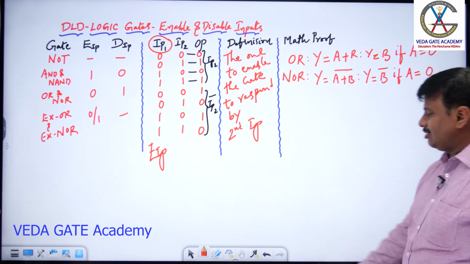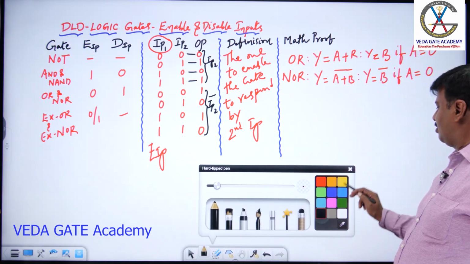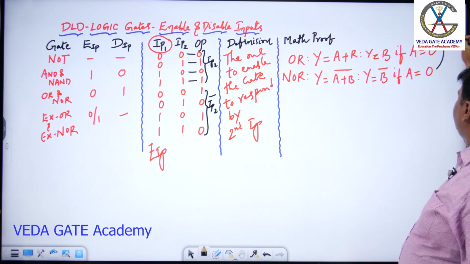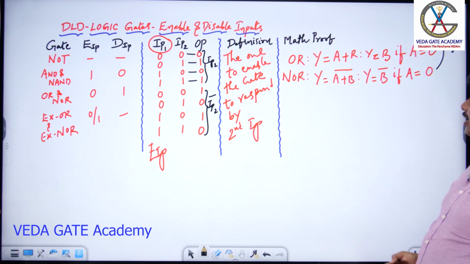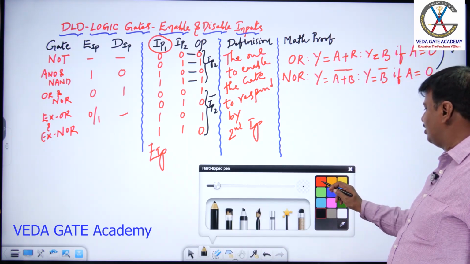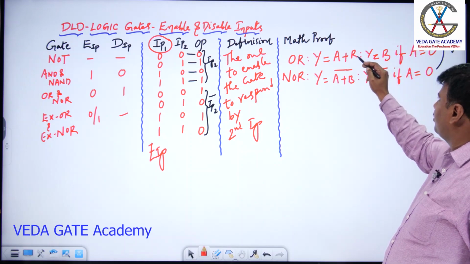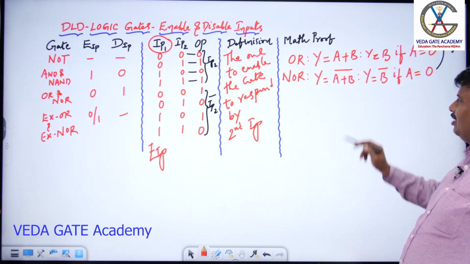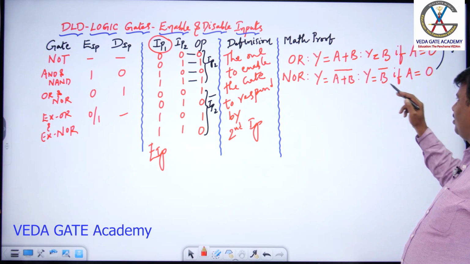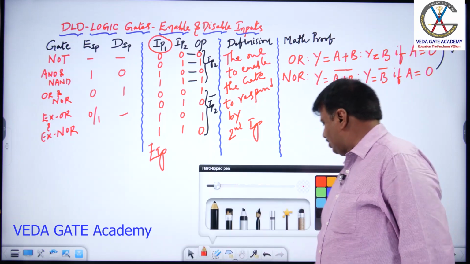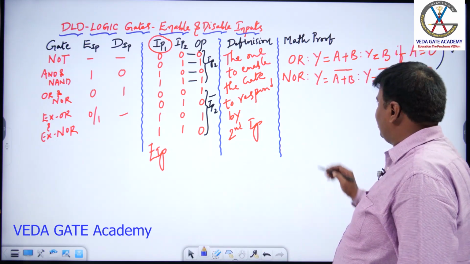In both these cases, 0 is called as enable input, enabling b to come to the output. If a is 0, b is coming to the output. If a is 0, b inversion is coming to the output. So, 0 is enable.